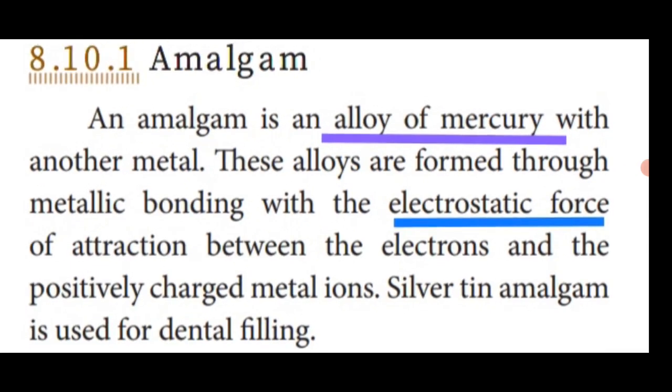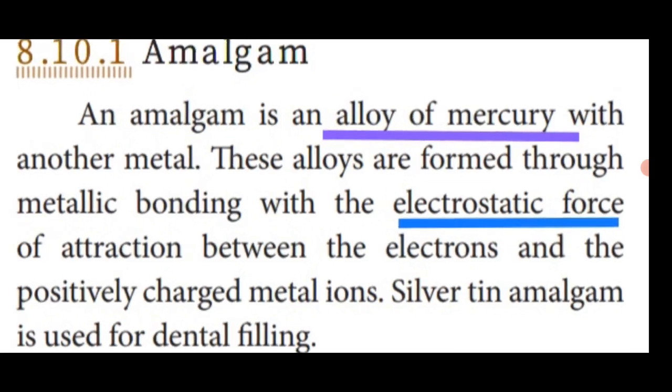How are alloys formed? Amalgam is formed with mercury and another metal. These alloys are bound by what force? The electrostatic force of attraction between electrons and positively charged metal ions. Already we know all metals form positive ions. The positive and negative charges combine, bound by the electrostatic force, to form an alloy. This alloy is called amalgam.